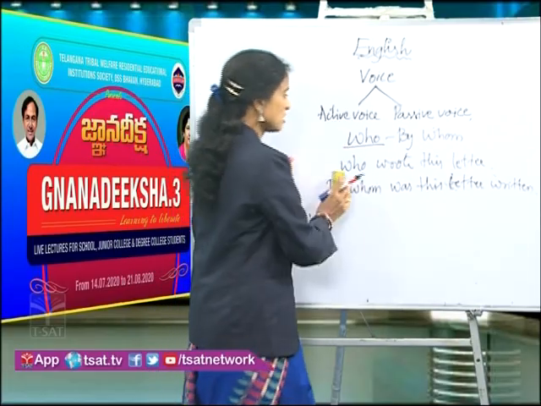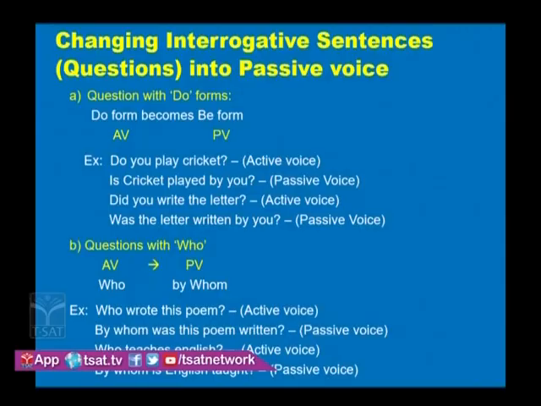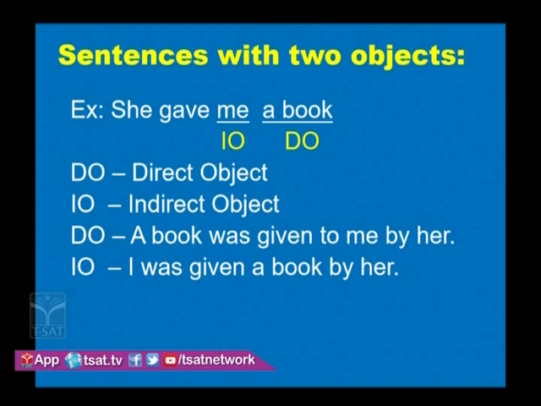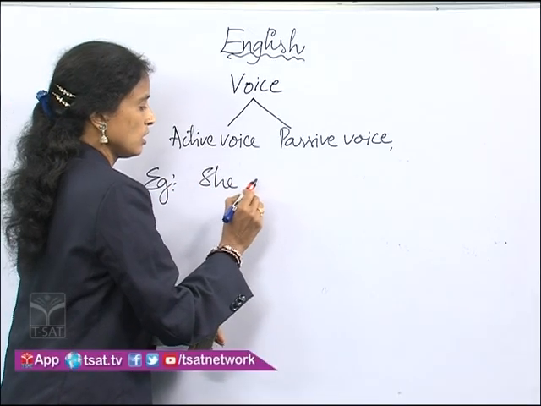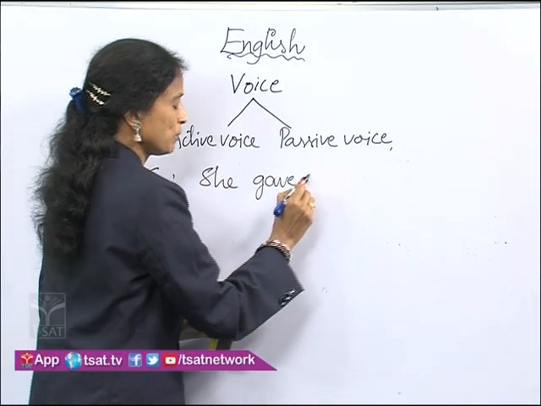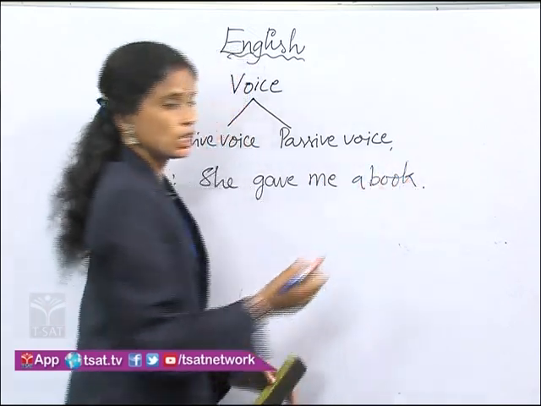And here it is the sentence. It is one more important thing that, dear students, always you do not find the sentence only with a single object. Sometimes you may find the sentence with a double object. In that case, let's see how we will write the passive voice. For that, let us have an example. She gave me a book. So this is the sentence with two objects.